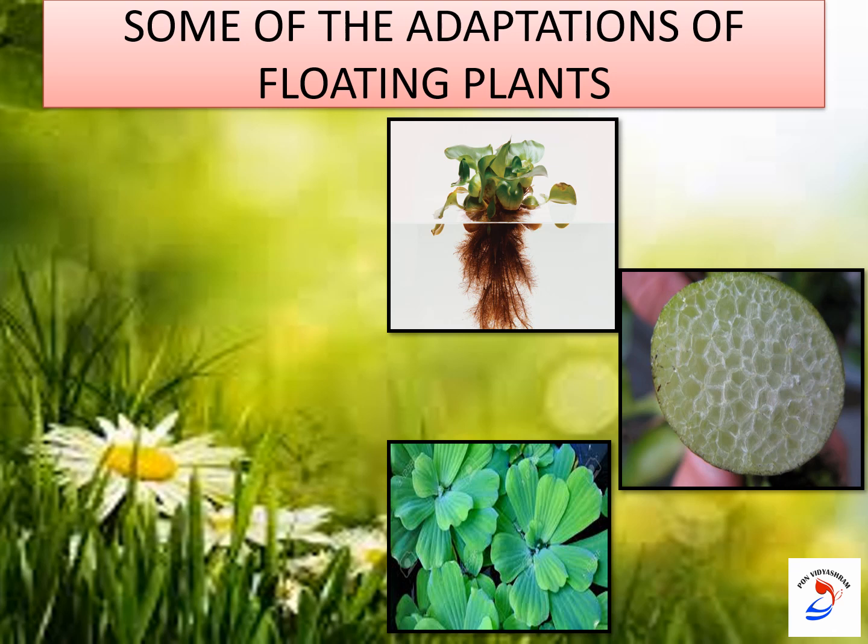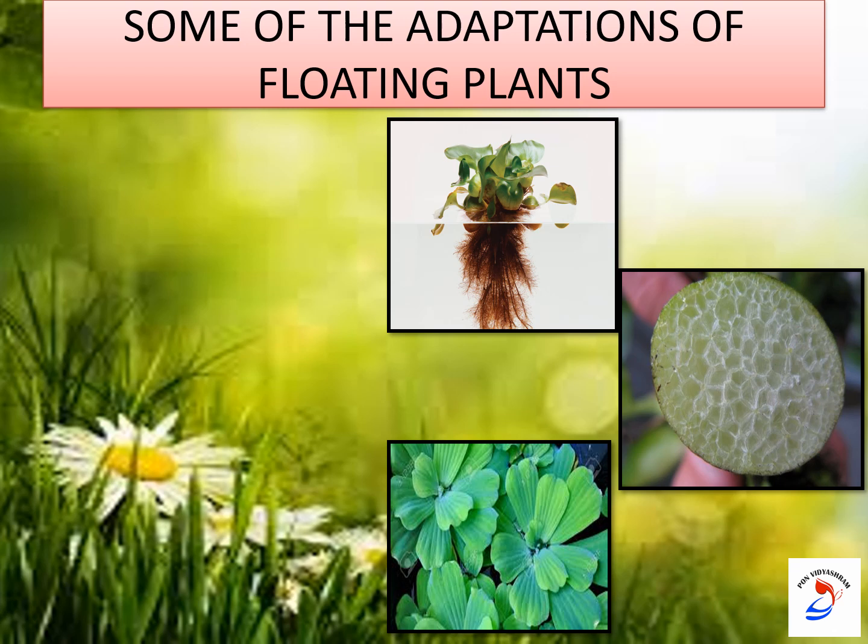Next one is leaves. Look at the leaves. The leaves are floating on the water surface. So they have stomata on the upper surface of their leaves, as the lower surface is in contact with the water.